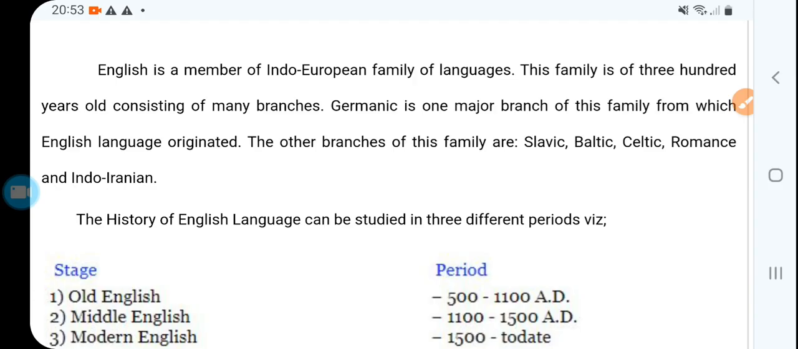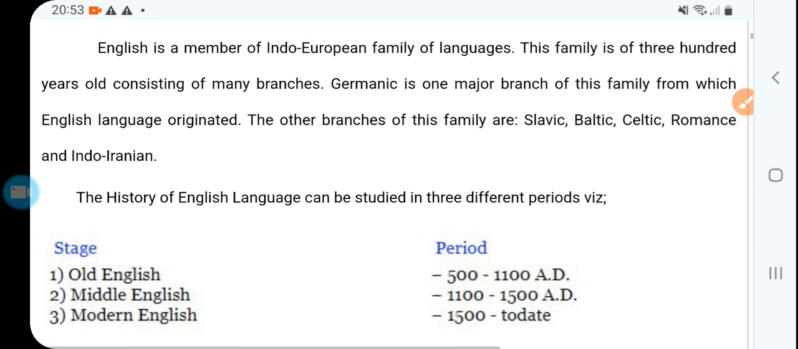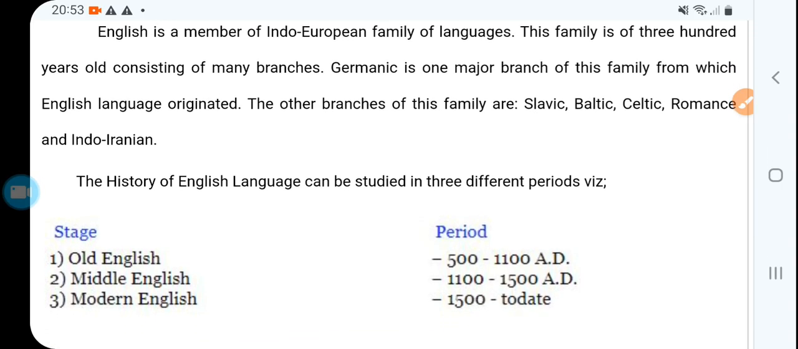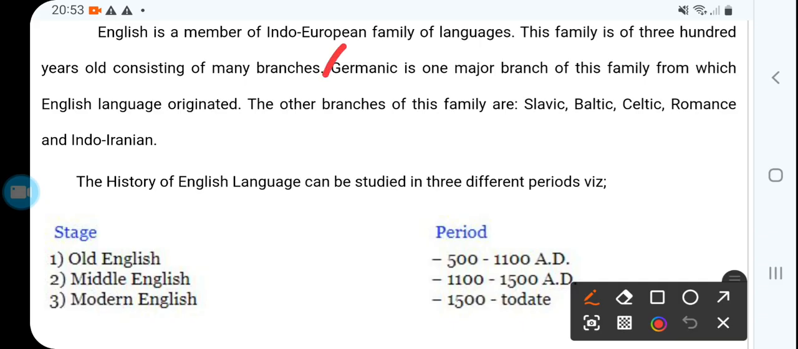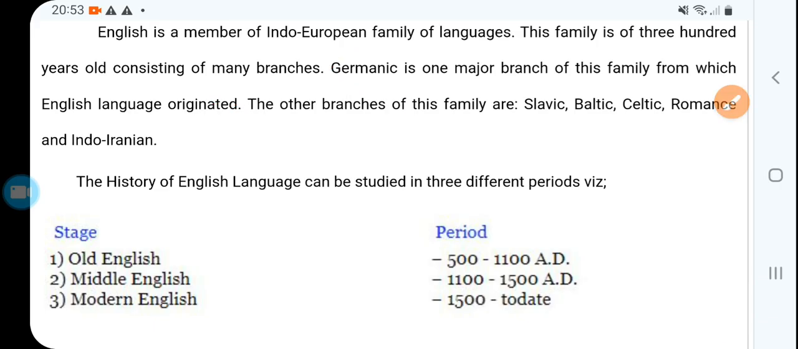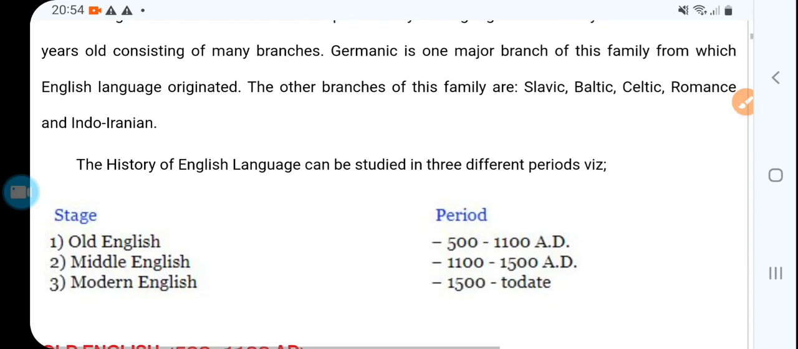Germanic is one major branch of this family from which the English language originated. Very important point here. Germanic is one of the main branches from where the English language originated.